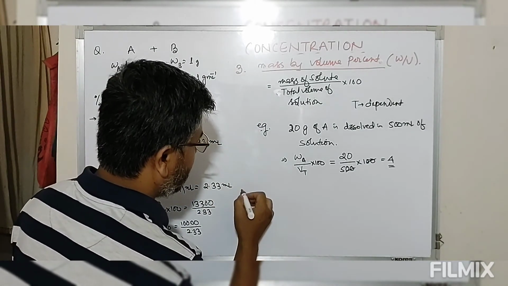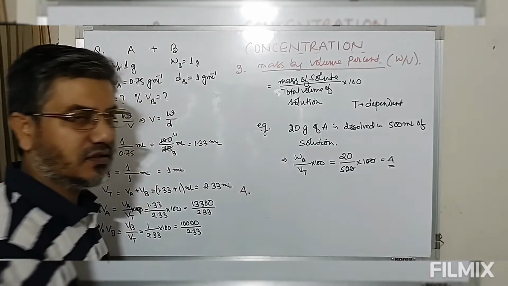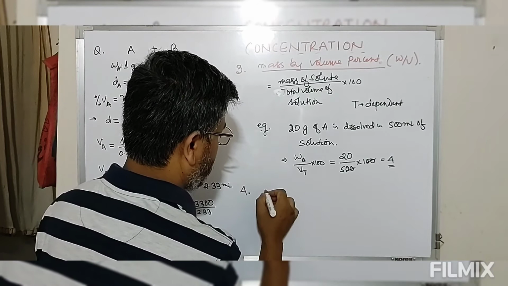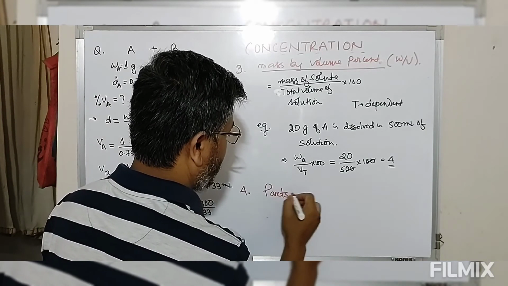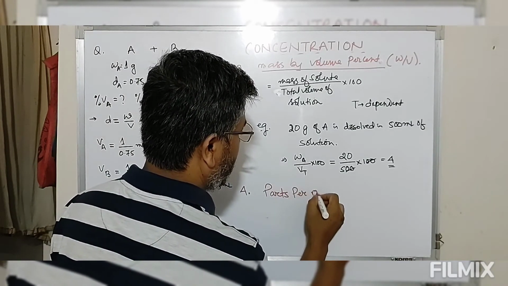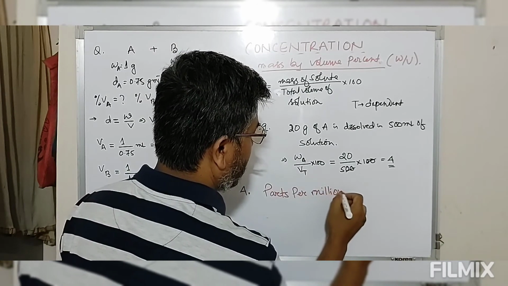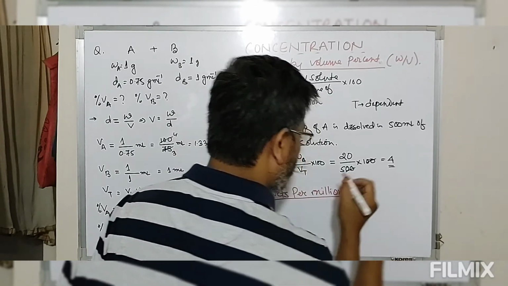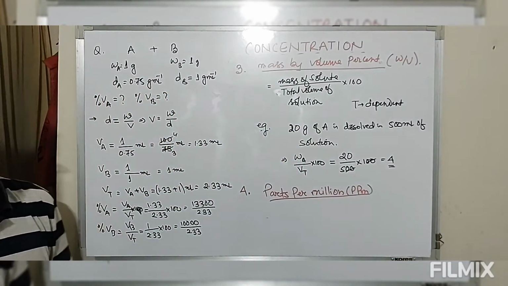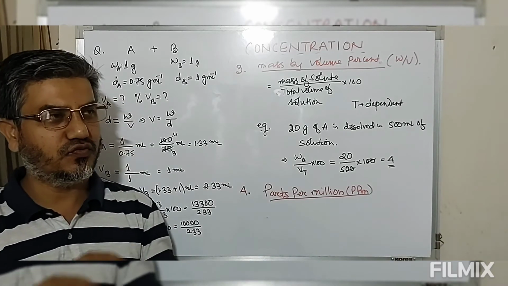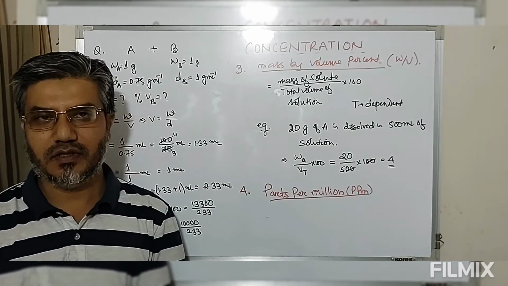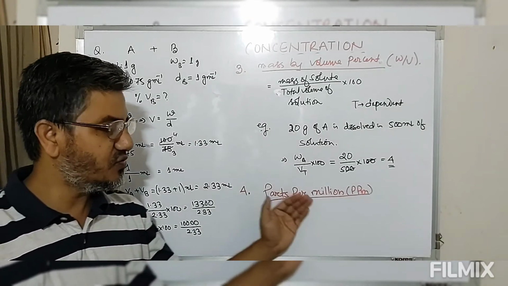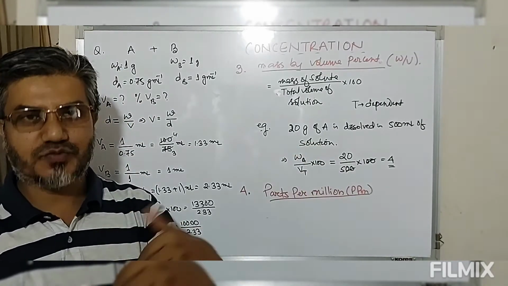Now the next that we use is parts per million, simply written as ppm. Parts per million is used for defining those quantities which are extremely small. If the quantity present is extremely small, then we normally use parts per million, or parts per billion.